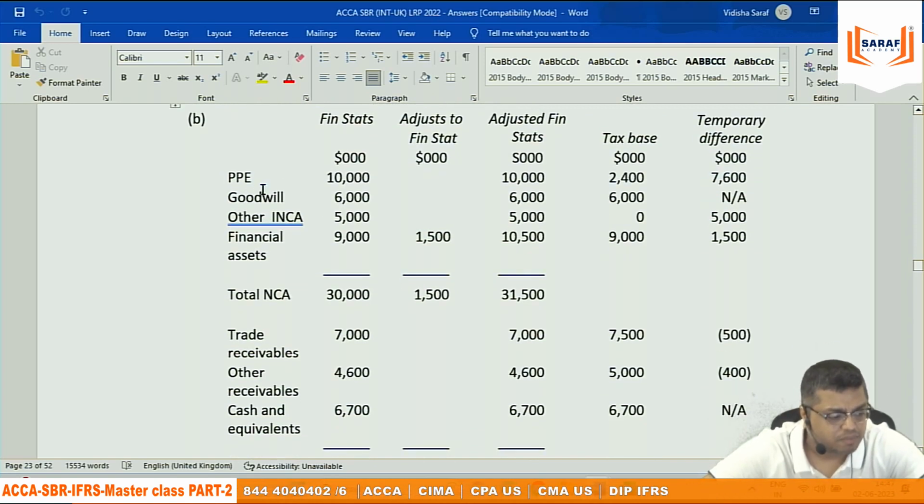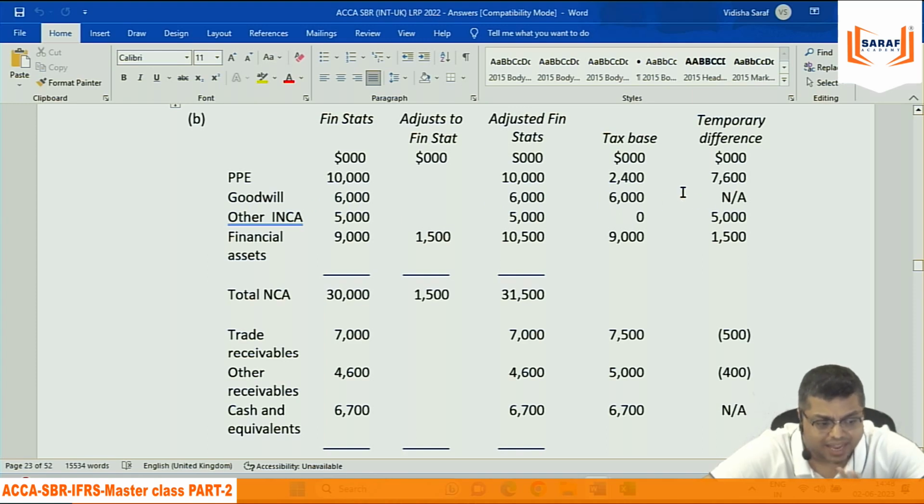Then property, plant and equipment 10,000. That value is directly given. They have given the tax base value 2,400, so the difference. This does not have any meaning. Goodwill 6,000, there is no deferred tax on goodwill. Other non-current asset 5,000, they have said in income tax the full 5,000 expense was shown. Financial asset, it is 1,500. So this is all assets, non-current assets.